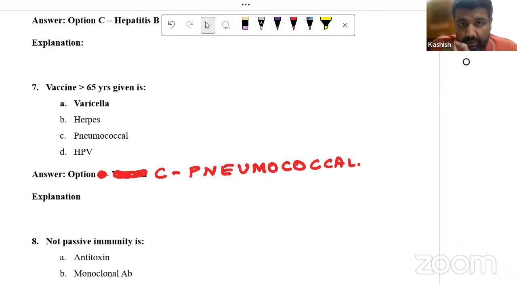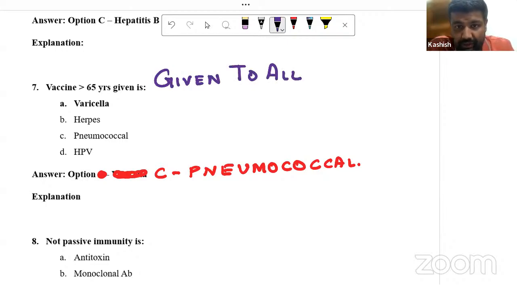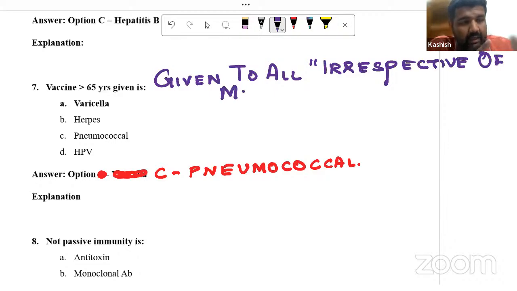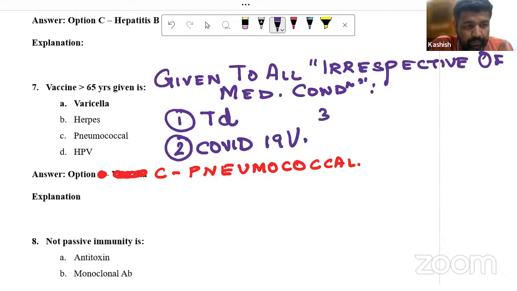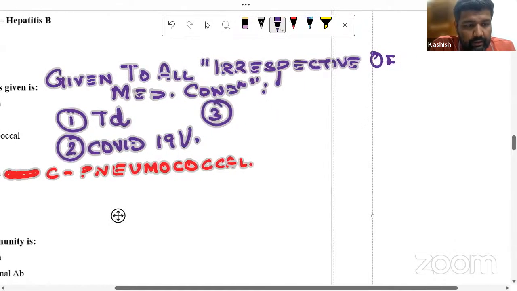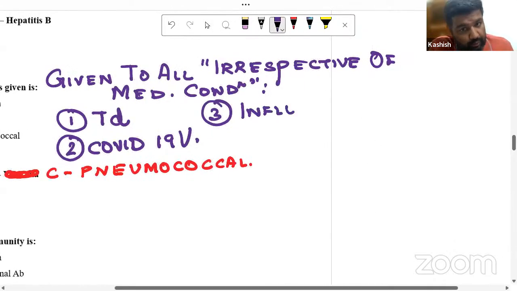The vaccines given irrespective of any medical condition to all more than 65 years, please note down: number one is Td, number two is COVID vaccine, third is influenza, fourth is shingles, and fifth is pneumococcal.